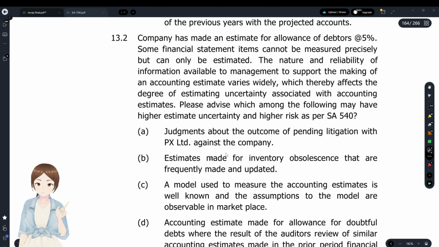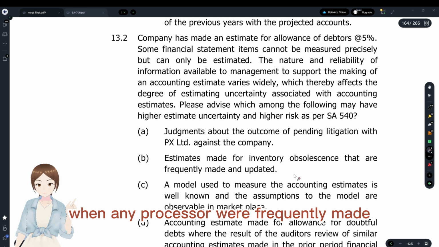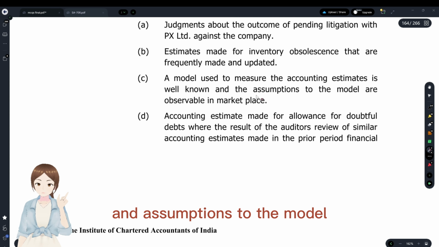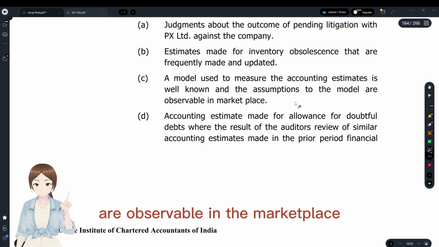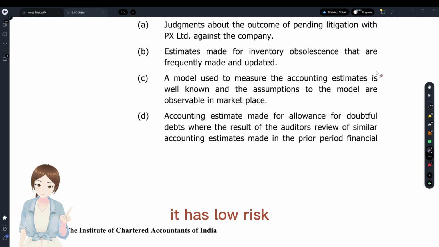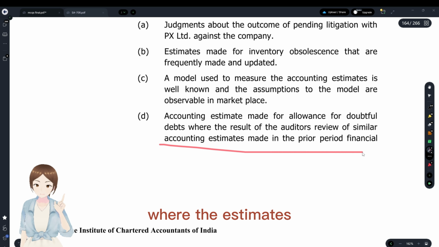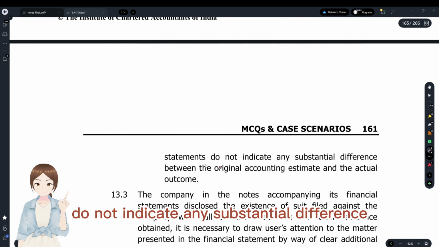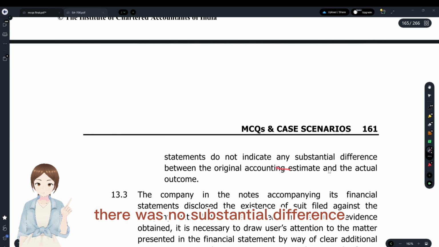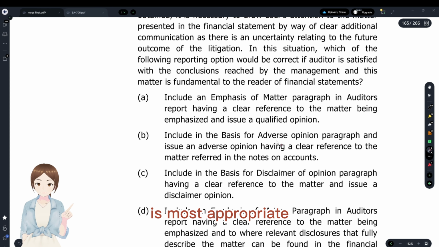We'll see the others. Inventory obsolescence, which was frequently made and updated. When any procedure is frequently made and frequently updated, it's lower risk. A model that is well known and whose assumptions are observable in the marketplace is lower risk, right? Since it is the same throughout the industry, it has low risk. Accounting estimate made for allowance for doubtful debts, where the estimates made in the prior period do not indicate any substantial difference between original and actual. Since there was no substantial difference, it's also low risk. So high risk is with the litigation. Option A is the most appropriate answer.